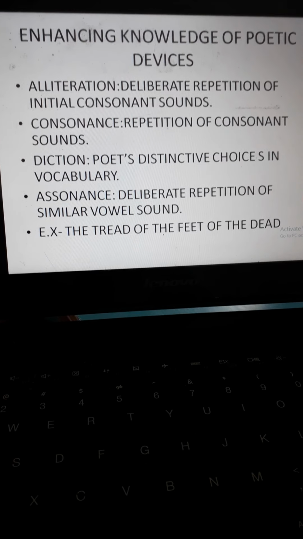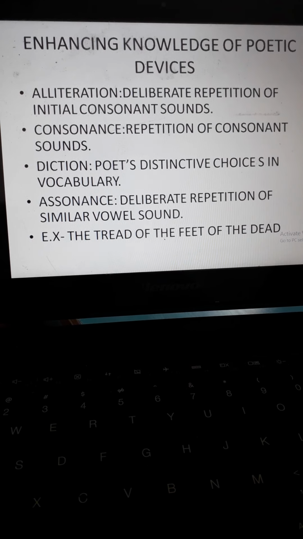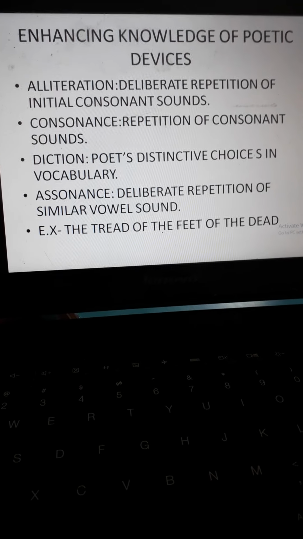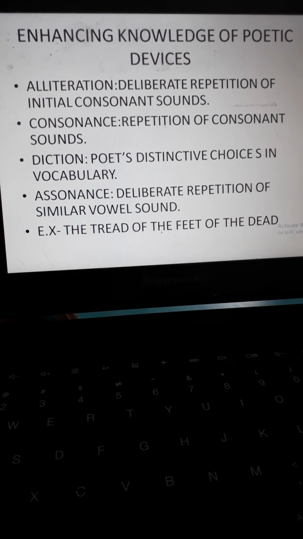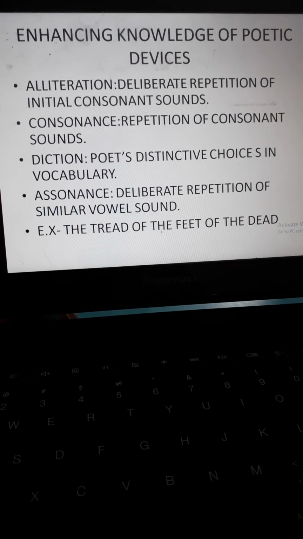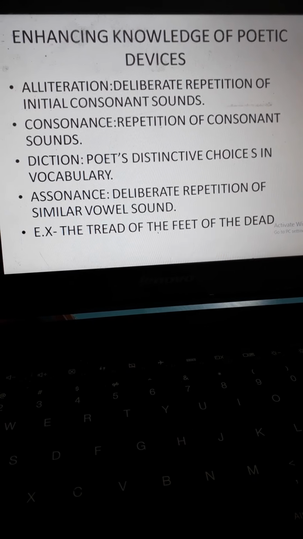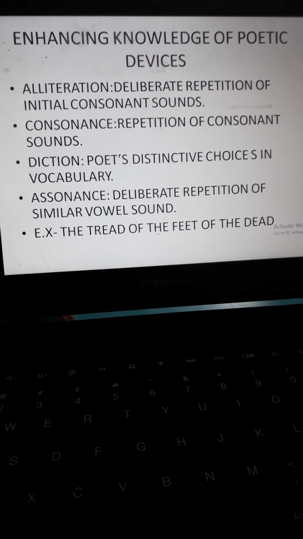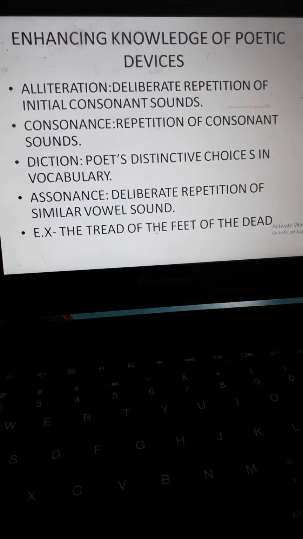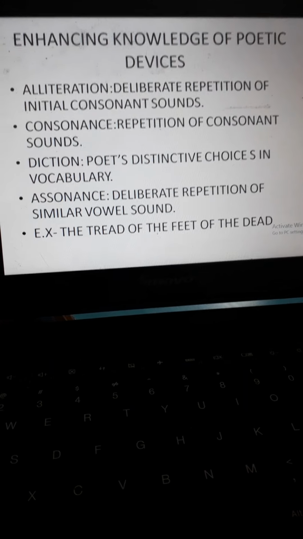Alliteration, deliberate repetition of initial consonant sounds. Simple words, same sounding consonants, just like sudden Sally. Silence, silence. Consonance, the next one, repetition of consonant sounds.